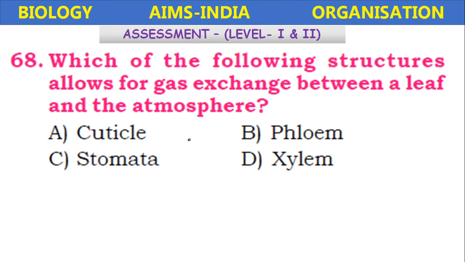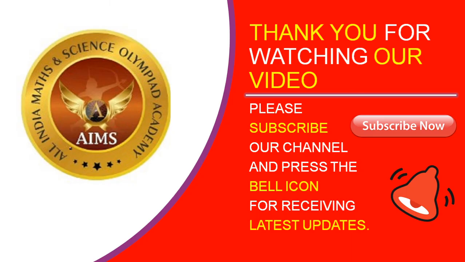Which of the following structures allow for gaseous exchange between a leaf and the atmosphere? Cuticle, phloem, stomata, xylem. It is the stomata which helps in the exchange of gases.